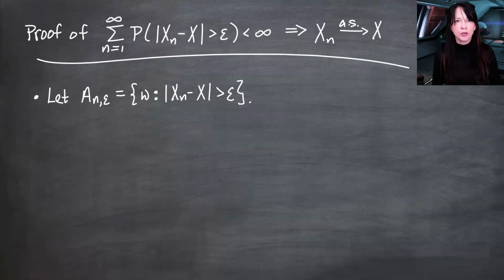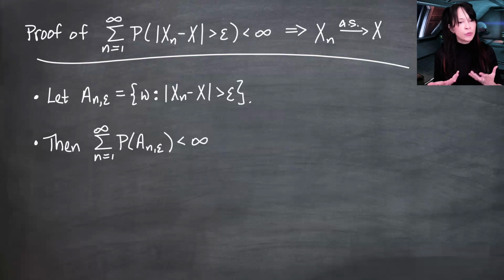I didn't write the omegas here, but hopefully you know what I mean. So the setup of this proof, what we're given is that the sum of probabilities of sets like these is finite. In other notation, the sum as n goes from 1 to infinity of the probability measure of A_{n,epsilon} is finite. This was given as the setup for this theorem or claim.